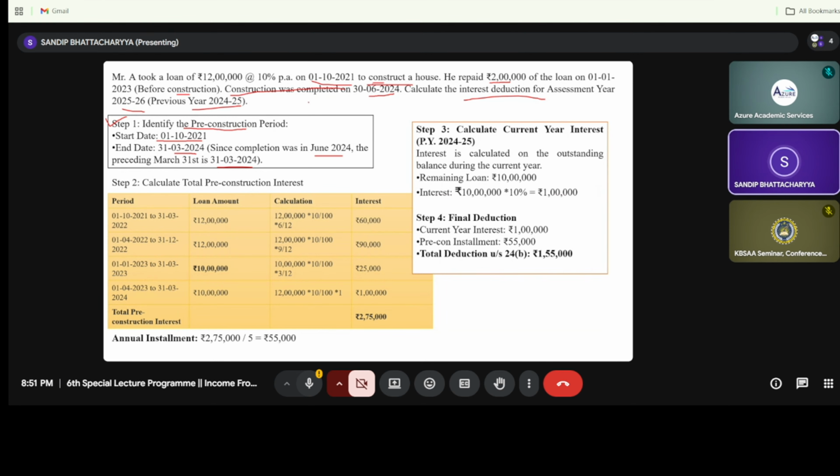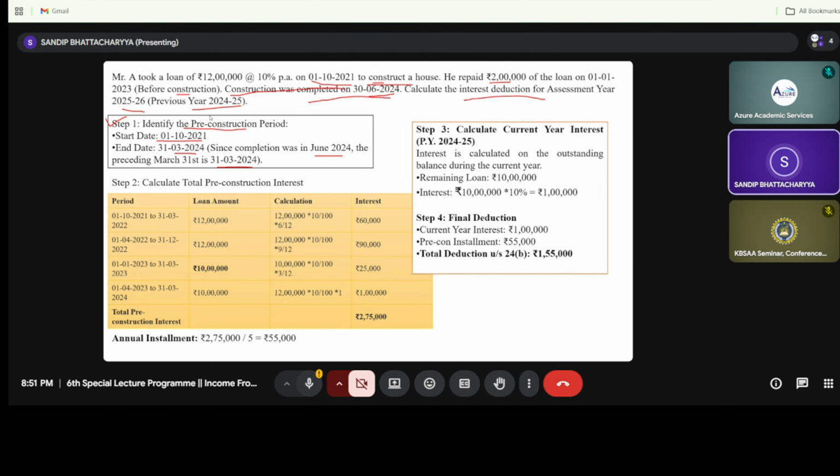Because you see the construction was completed on 30th of June, and before 30th of June 2024, the earlier date was 31st of March. As per the provision of the Income Tax Act, it is 31st of March or the date of construction completed, whichever is lower. Now 31st of March or the date of construction completed, 30th of June, so the lower is 31st of March. So our pre-construction period is 1/10/2021 to 31st of March 2024.